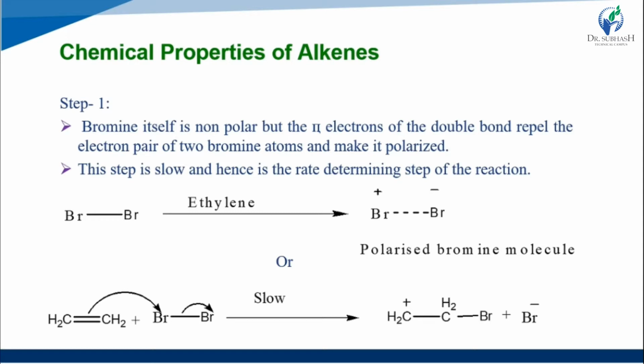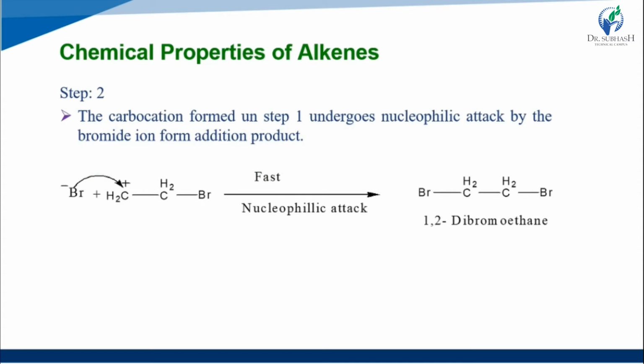Ethene plus Br attack, one Br is attached to the ethane and one Br is liberated. This is the step 1 mechanism.